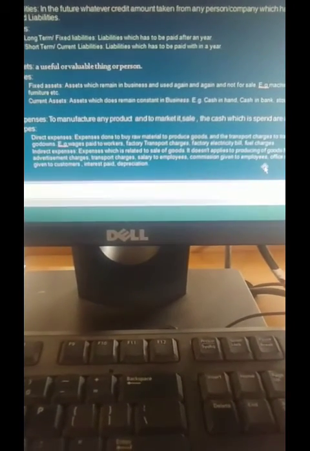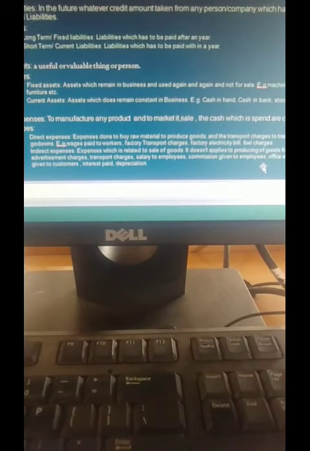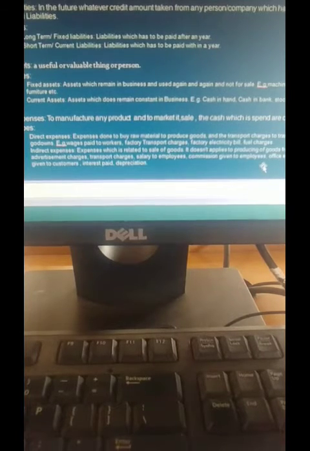So direct expenses means whatever raw materials are purchased from the wholesaler, and these raw materials have to be transferred to the factory. So the cost applied from purchasing to transporting into the factory, all these expenses come under direct expense.